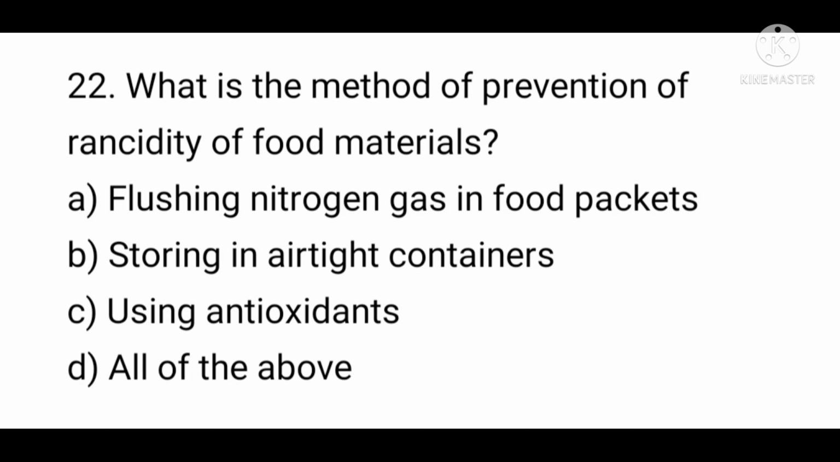Question number 22. What is the method of prevention of rancidity of food materials? Option A, flushing nitrogen gas in food packets. B, storing in airtight containers. C, using antioxidants. D, all of the above. Answer is option D, all of the above.